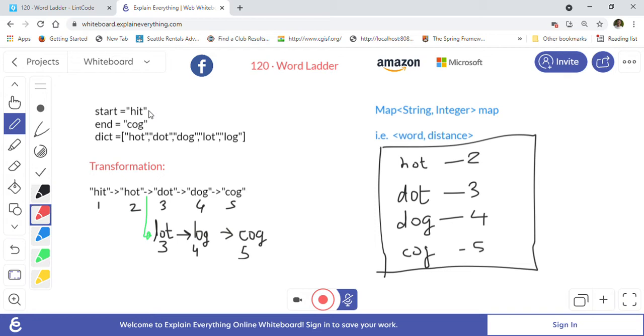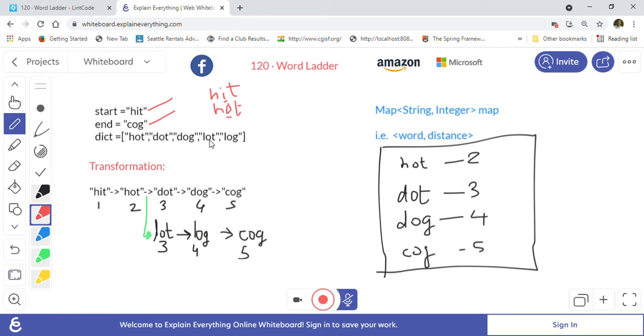The start word given to us is called hit, right? And we have to reach the end word, which is cog. We can do some kind of transformation, but we can change only one character in this word. For example, one transformation that is possible from hit is I can just change the I to O. So hit to hot is one such transformation, because we are allowed to change one character. So we have to find out the shortest path to reach from hit to the cog word.